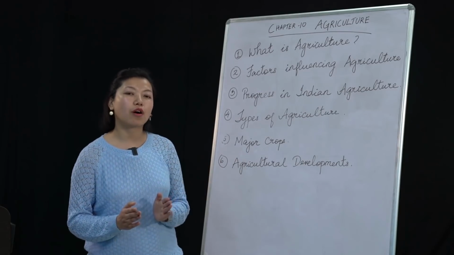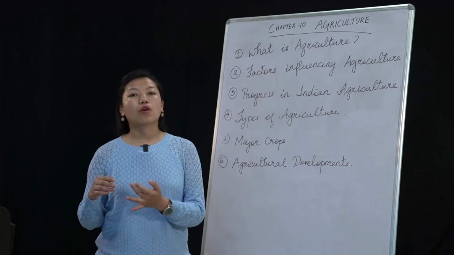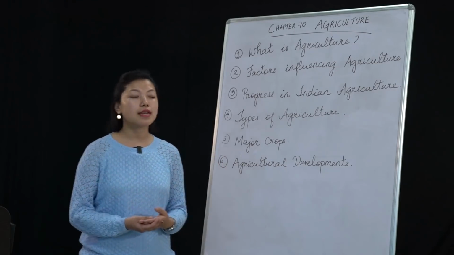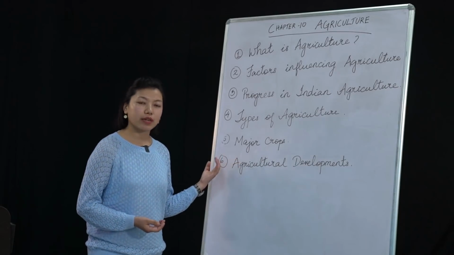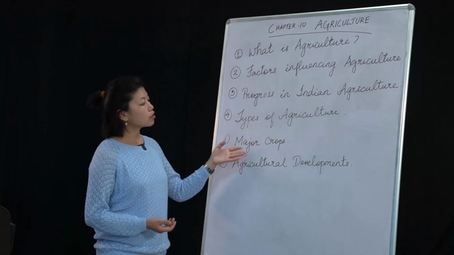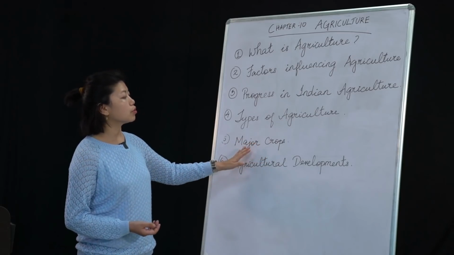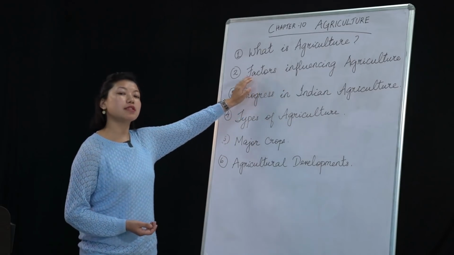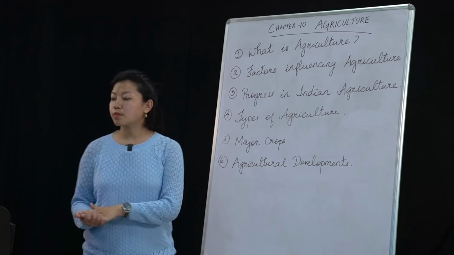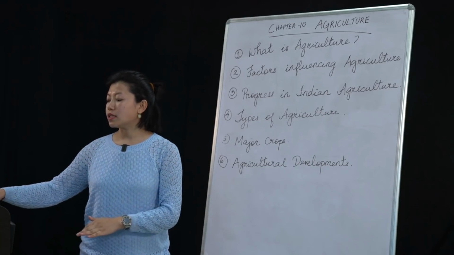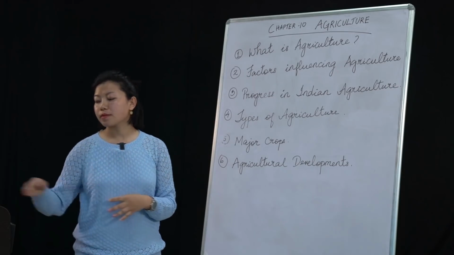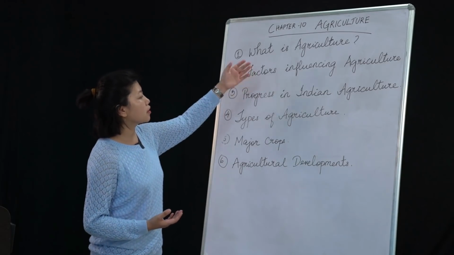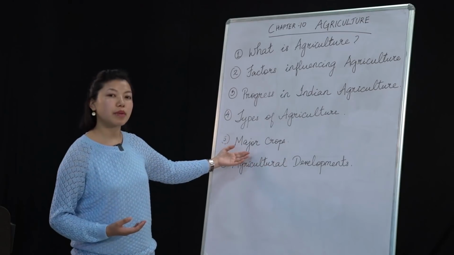All of these need a certain type of climate. A certain type of rainfall is required, a certain type of temperature is required, and a certain type of soil is also required. So in order to grow these major crops, in order to have good cultivation, we rely on these factors. You can go back to your textbook on page number 74 and read that, and you will understand the content even better, how these factors influence the major crops.